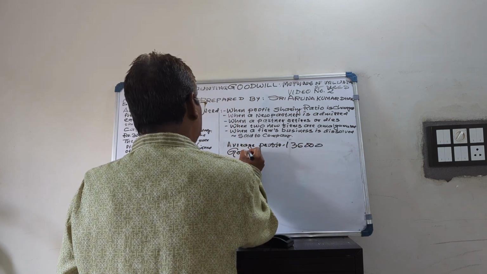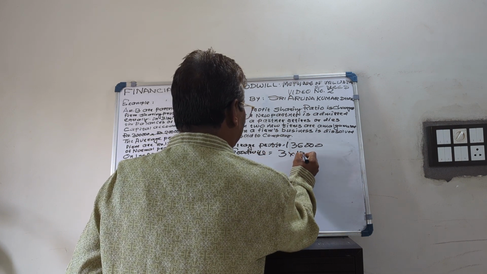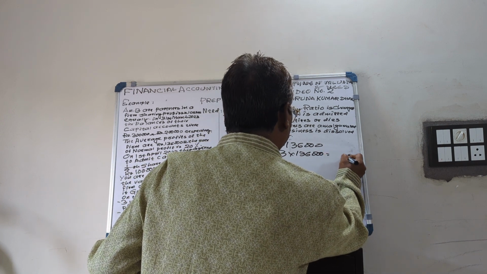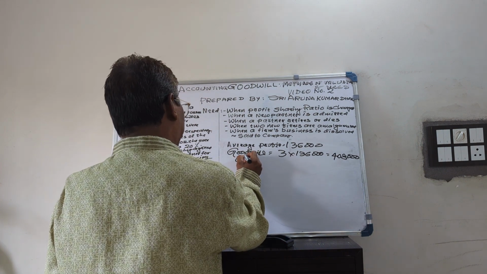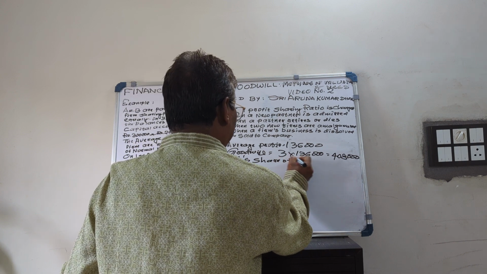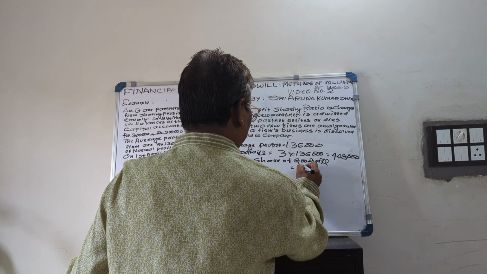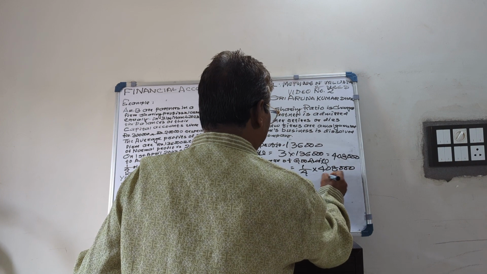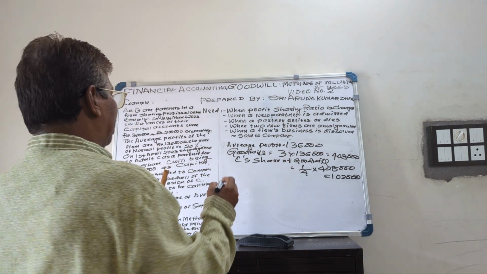Goodwill is equal to 3 years average profit. So 3 into 1,36,000 is 4,08,000. His share of goodwill will be 1/4 of this. That is 1/4 into 4,08,000. He will bring 1,02,000 to the business as his share of goodwill based on the first method.